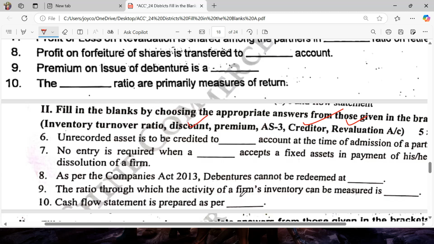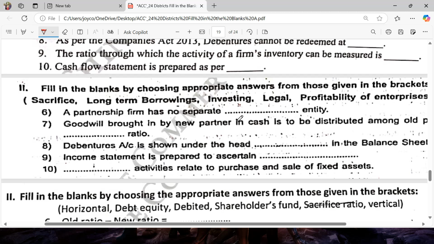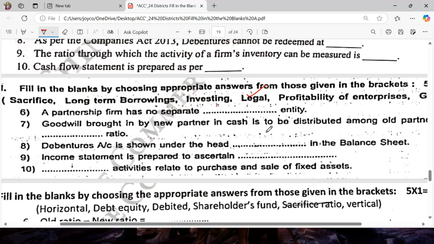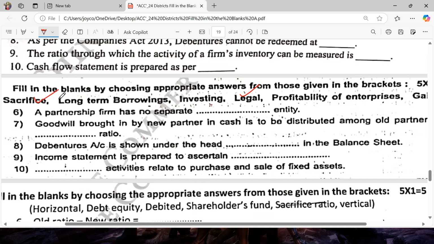The ratio through which the activity of a firm's inventory can be measured is the inventory turnover ratio. Cash flow statement is prepared as per Accounting Standard 3. A partnership firm has no separate legal entity. Goodwill brought in by the new partner in cash is to be distributed among the old partners in sacrifice ratio. Answer is sacrifice ratio. Debentures account is shown under the head of long-term borrowings. Income statement is prepared to assess the profitability of an enterprise. Investing activities are activities related to purchase and sale of fixed assets.